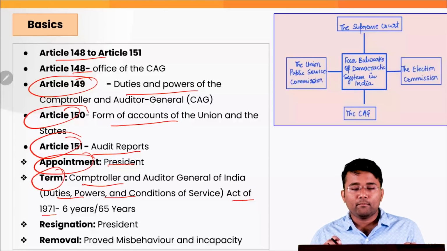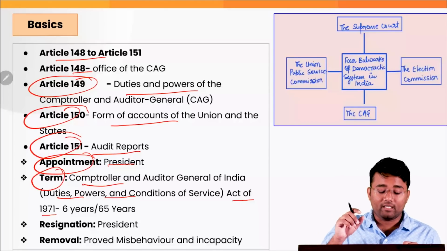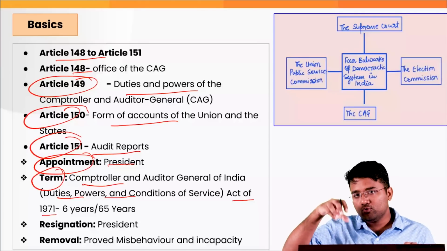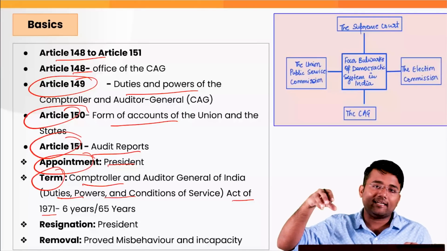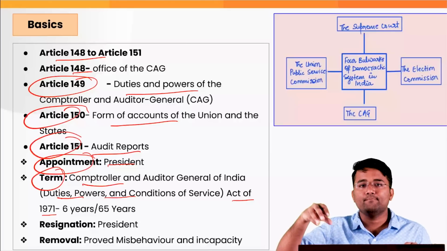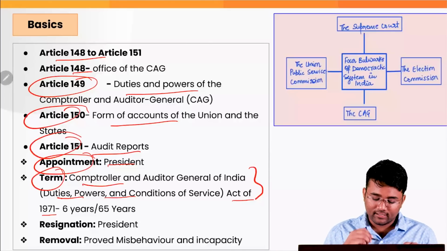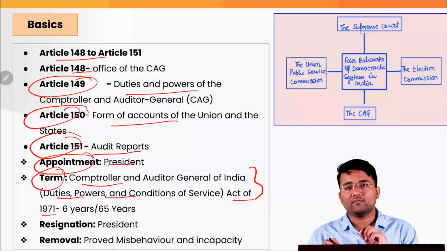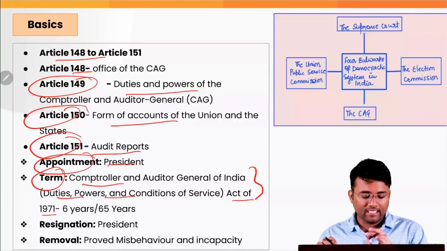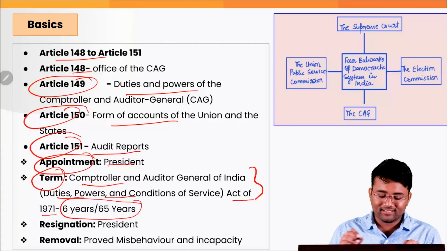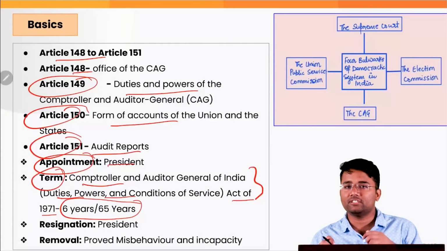So if there is a statement that the term of office or the requirements to be selected as CAG are provided under the Constitution, that is not correct; they are provided under this Act. The term of office is 6 years or 65 years of age, whichever is earlier.